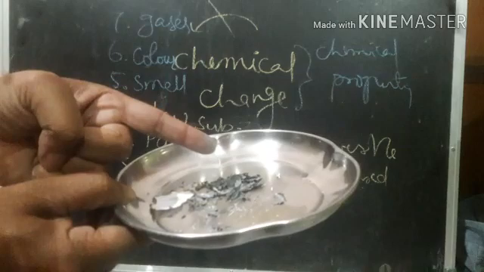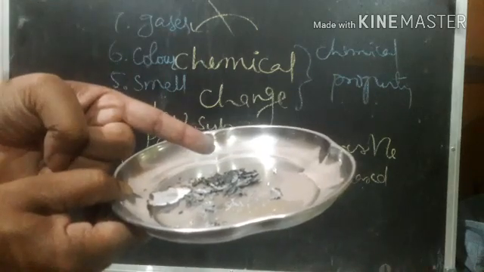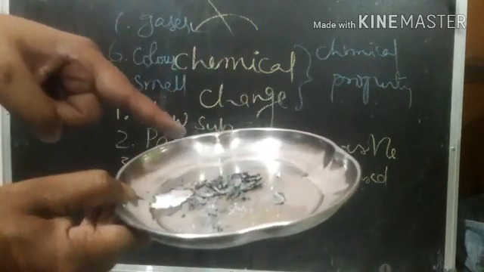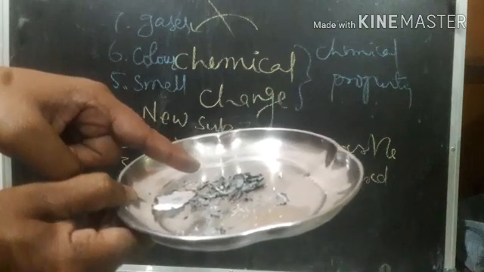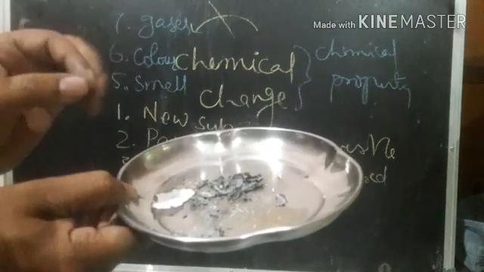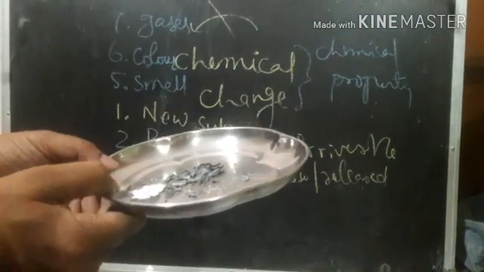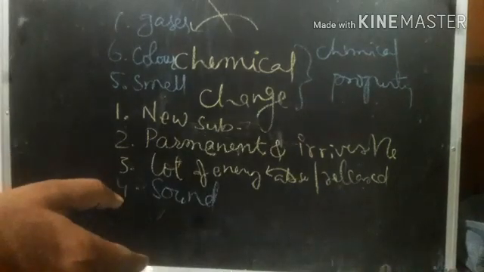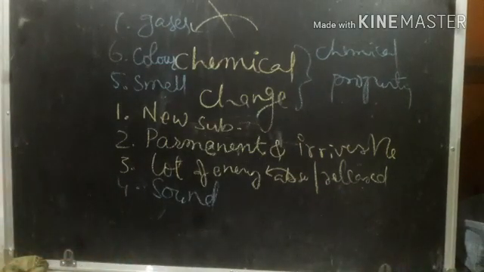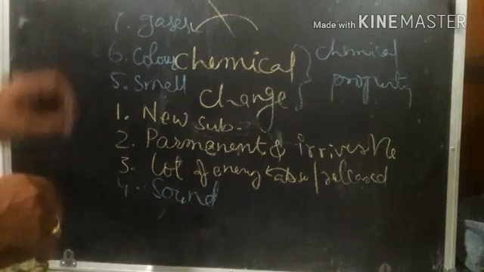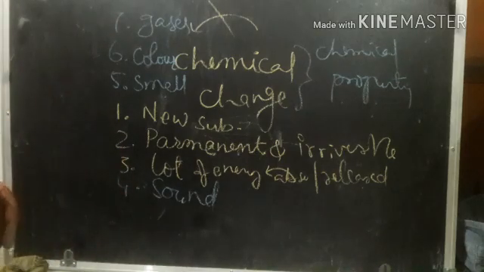The color changed, the gas is released. All those take place in a single reaction, right? So that is why we call it a chemical reaction. So children, I hope you understood what the characters of chemical changes are.